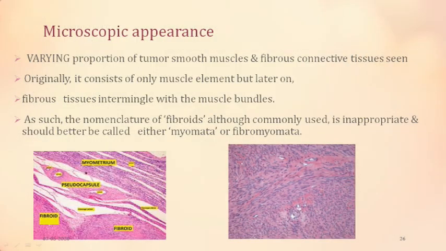Coming to microscopic appearance, you get a fibrous element and you get a smooth muscle element. You get a pseudocapsule in it. Originally it consists of only muscle elements, later fibrous tissue elements intermingle with the muscle elements, and so the nomenclature of fibroid would be according to the elements which it has.